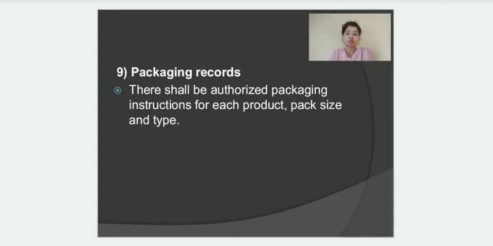Which should include certain points, like for example, it should include the name of the product, it should include the description of the dosage form, the composition and the strength. It should also include all the packaging materials which are used in different compositions.